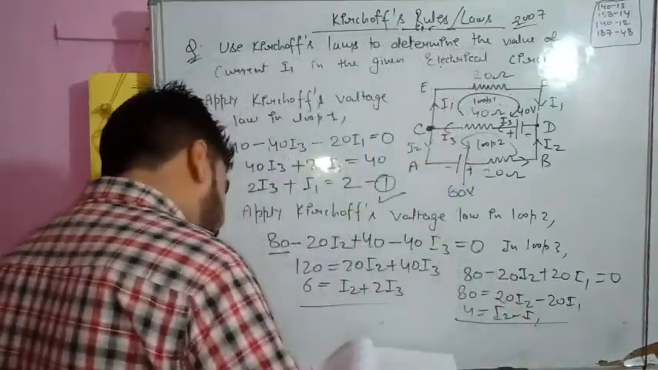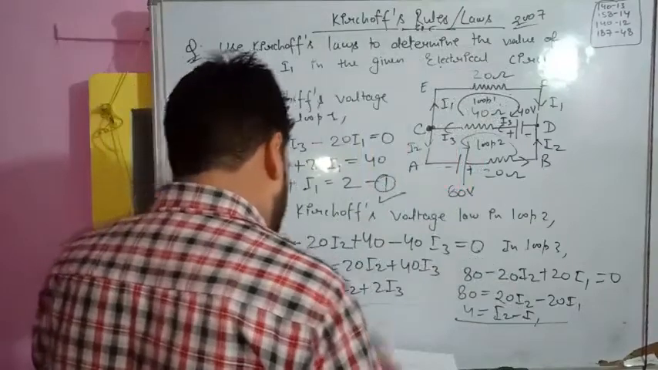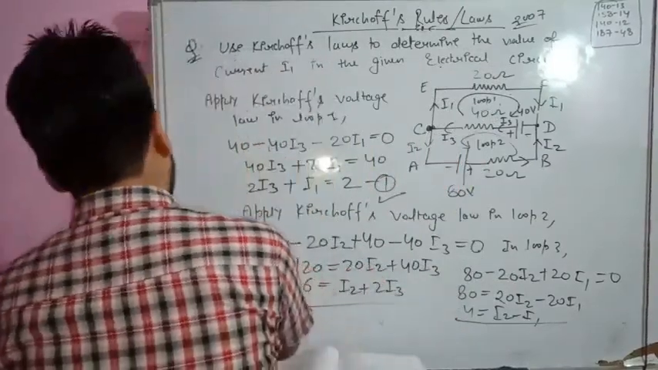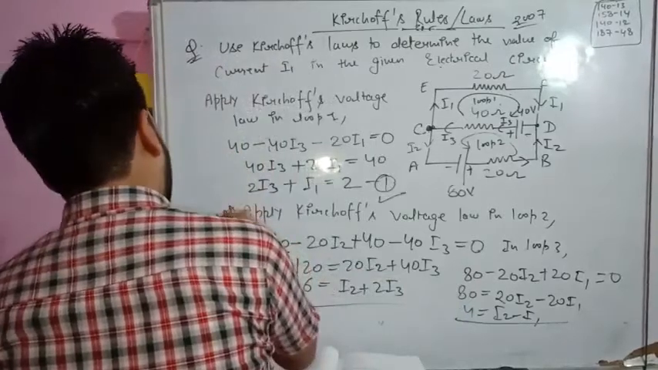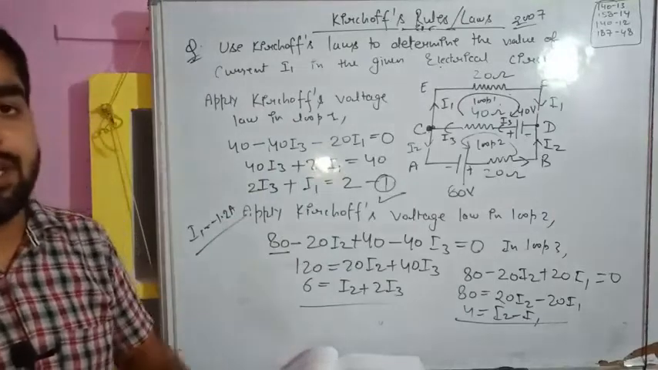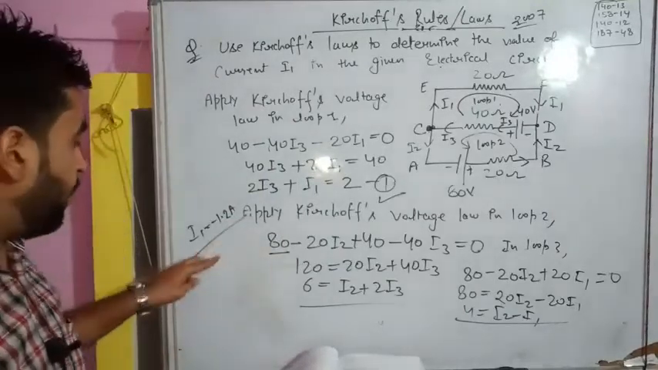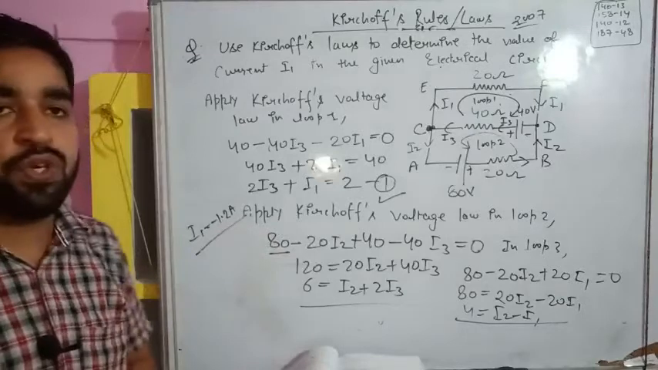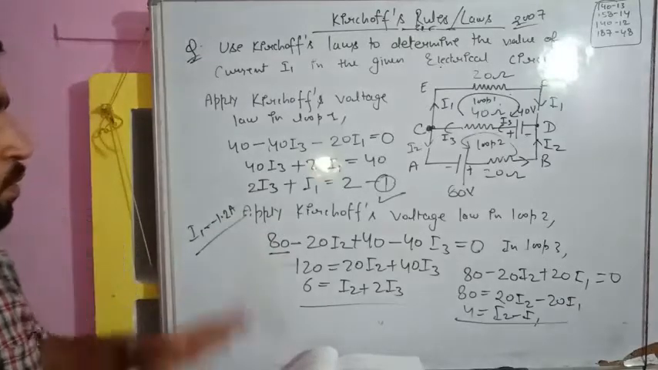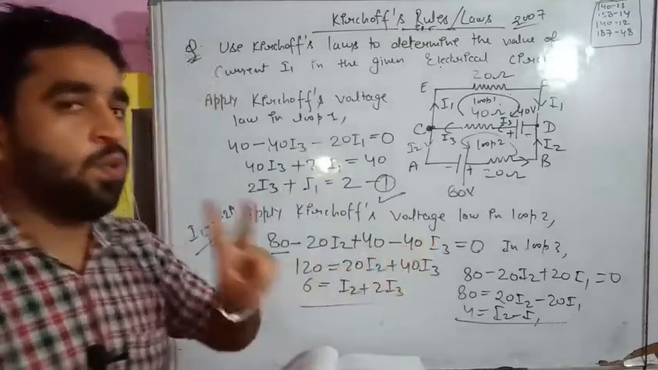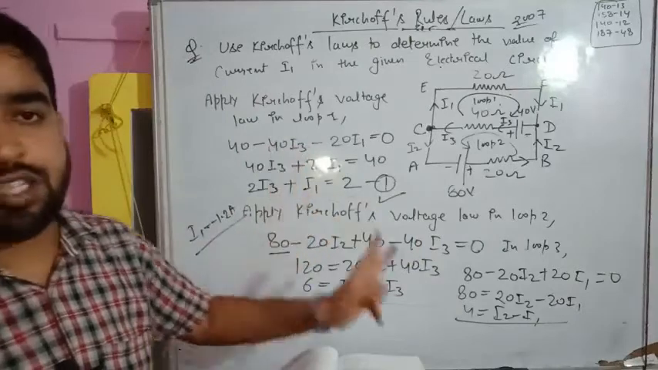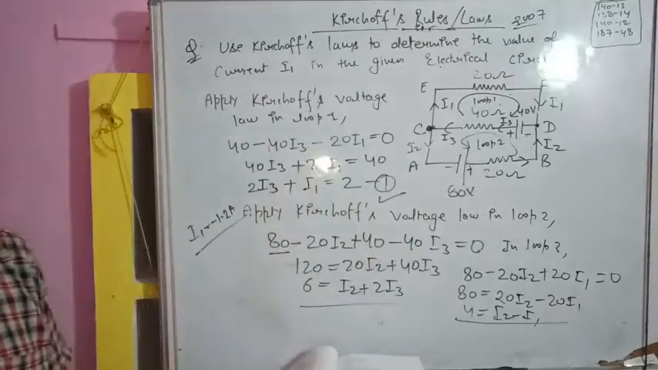If you solve it on your own, you will get the value of I1 as minus 1.2 ampere, because this will consume a lot of time to solve these equations. You may solve it on your own. The important part of such questions is to draw the circuit correctly, to take the correct loop, and to take the directions and signs correct. Then half of your problem is solved.